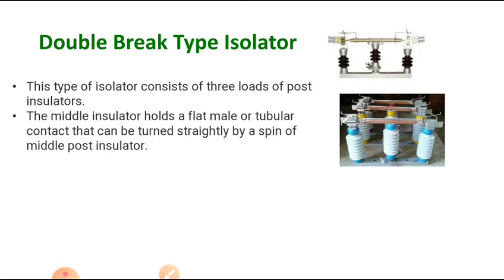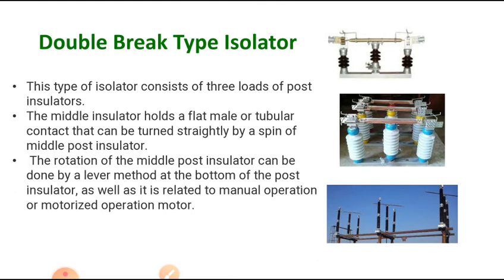The rotation of the middle post insulator can be done by a lever mechanism at the bottom of the post insulator, and it is related to manual operation or motorized operation. So we can operate in either mode, depending upon voltage and cost. These are the things you have to remember. Next, you can see the last figure, how the power system appears.